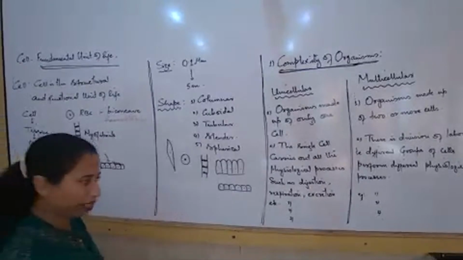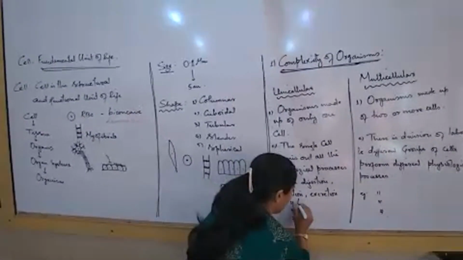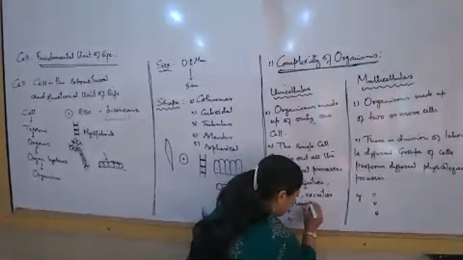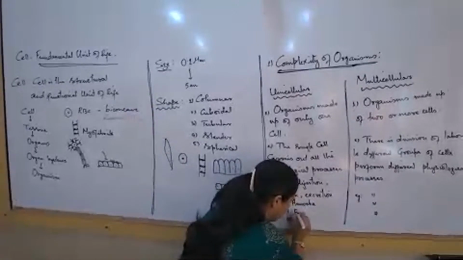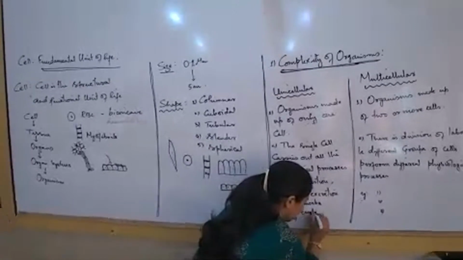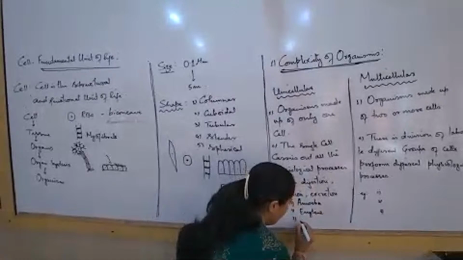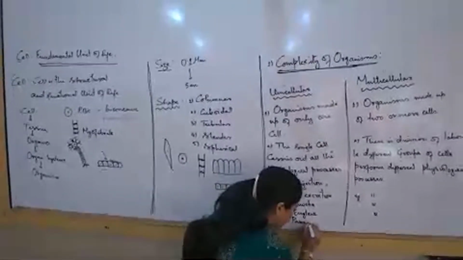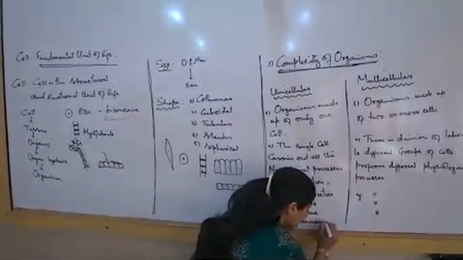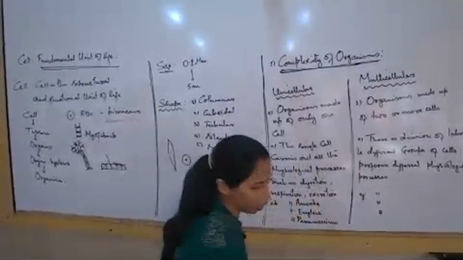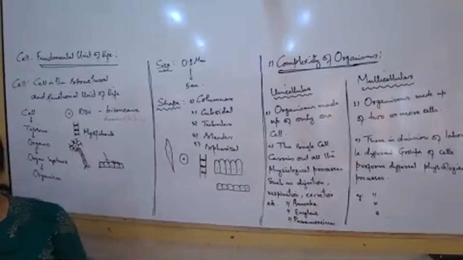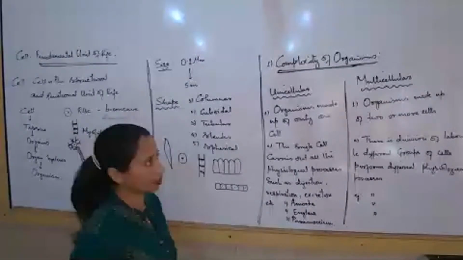So now let us write some examples. I would write amoeba. I would write euglena, these are algae. I would write paramecia. Yeast is unicellular, very good. Apart from yeast we cannot write any other fungi because they are all multicellular.